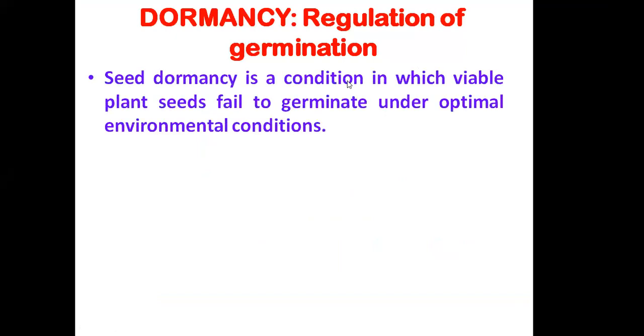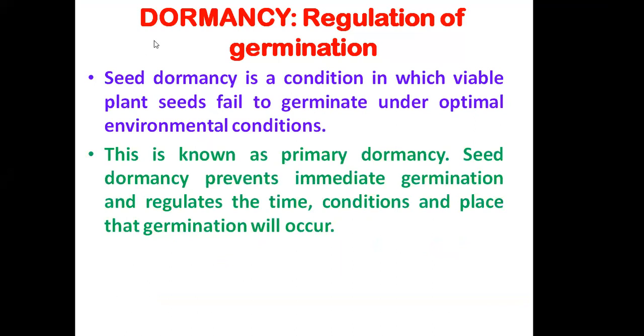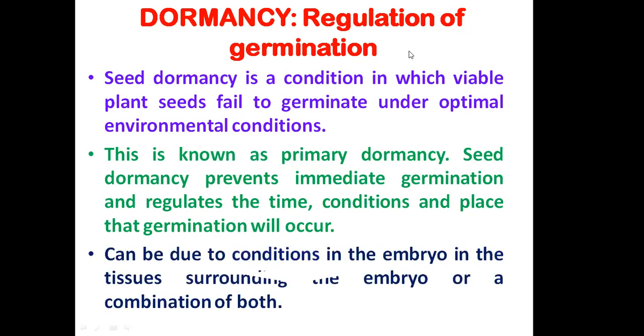Today we are going to study seed dormancy. Seed dormancy is a condition in which viable plant seeds fail to germinate under optimal environmental conditions. Means though the seeds are there in the soil and the conditions are favorable, for some time they will not germinate. And this condition in the seeds is called seed dormancy.